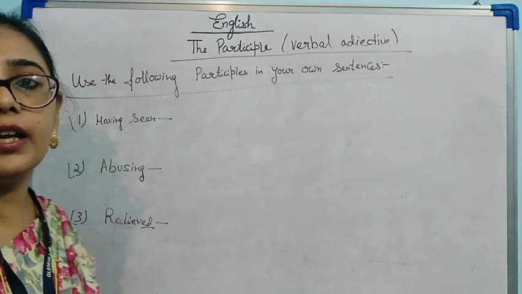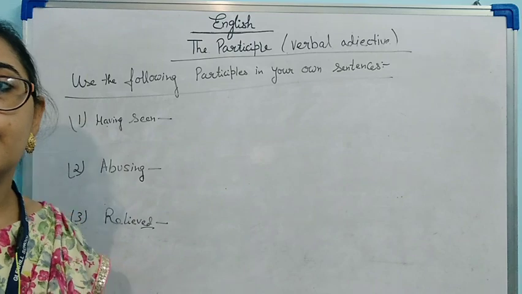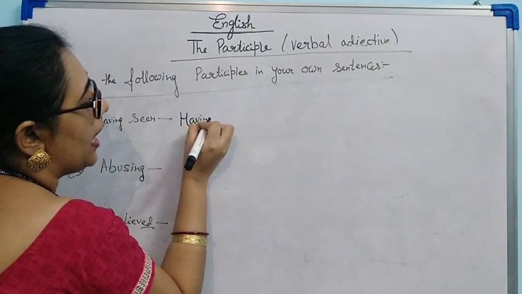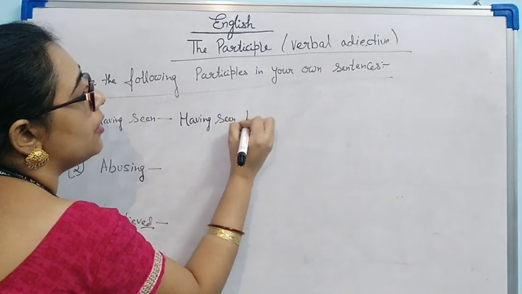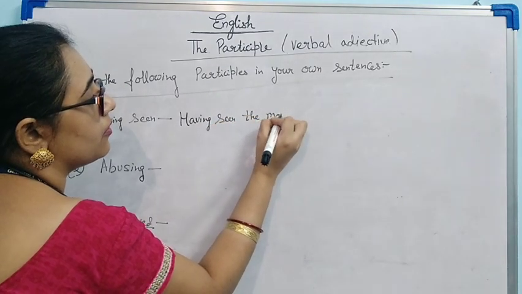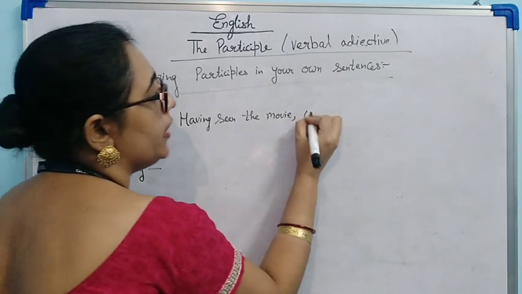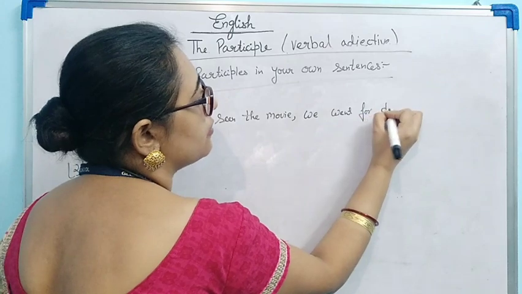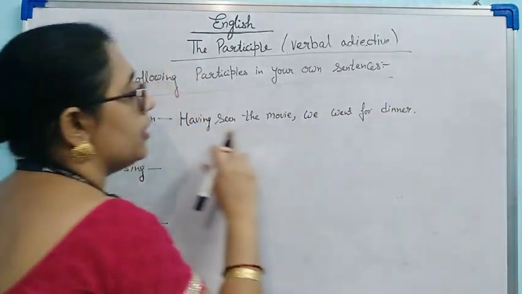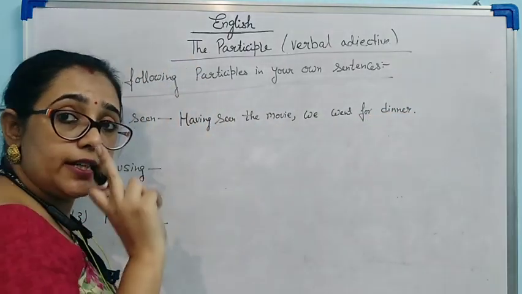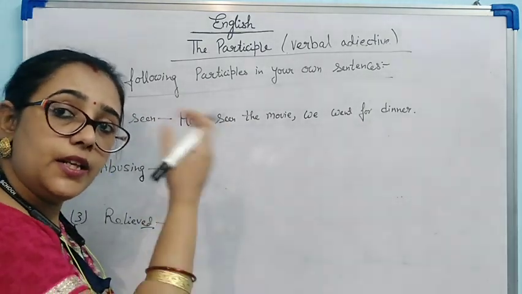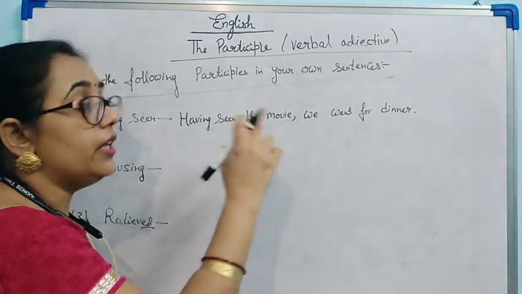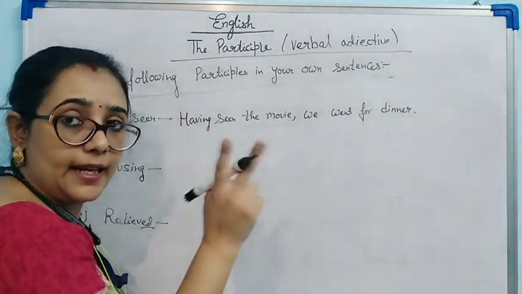Having seen, what can we write with the words having seen? We can write, having seen the movie, we went for dinner. Having seen the movie, we have already seen the movie. That means one action has been completed. We went for dinner, now we are going, or we went for dinner. This is the second action.